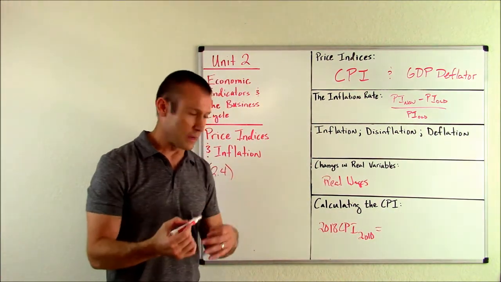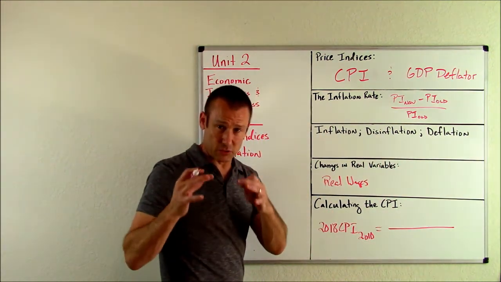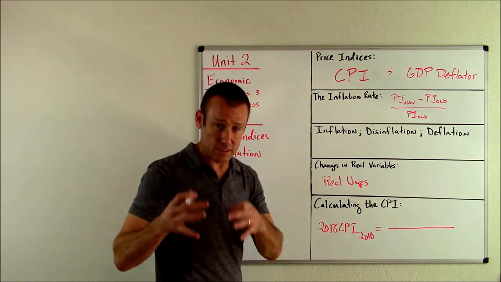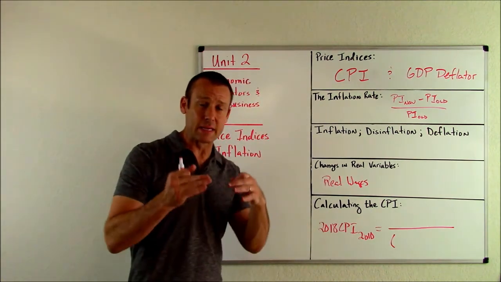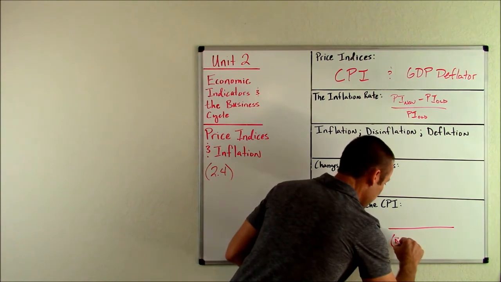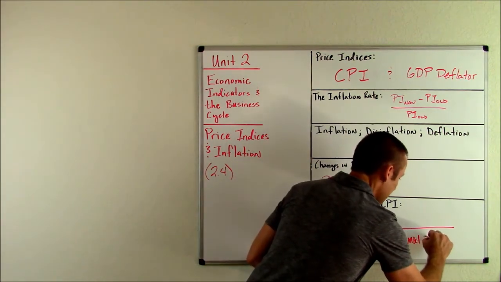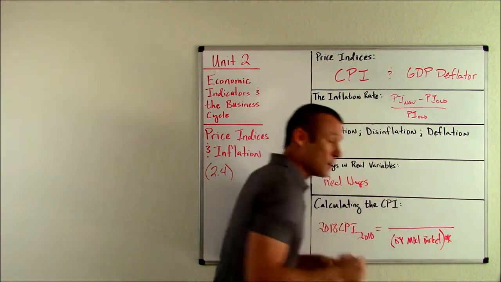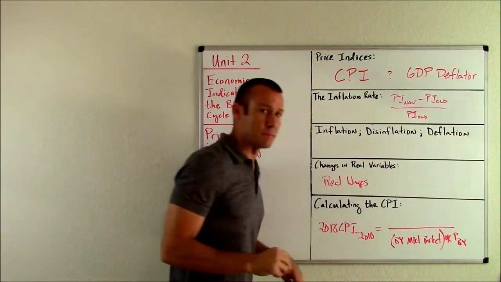So what would we do to make this calculation? We would go get a market basket of goods and services, a fixed market basket of goods and services, the base year's market basket. So we go and say, what were households buying in the base year? Well, on average, what were they buying? So base year market basket times prices in the base year.